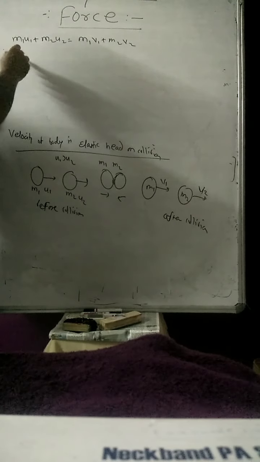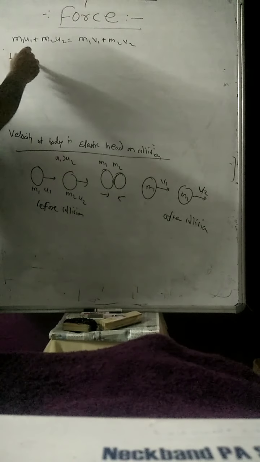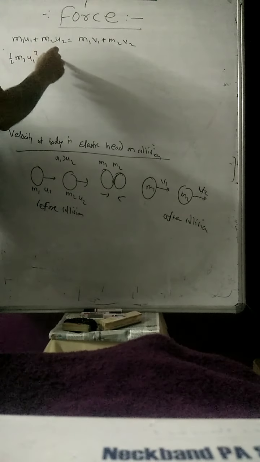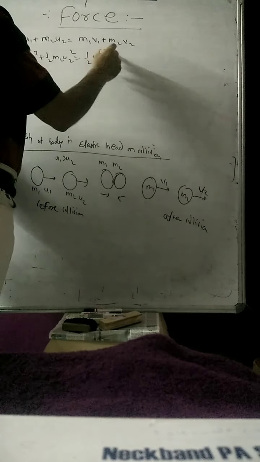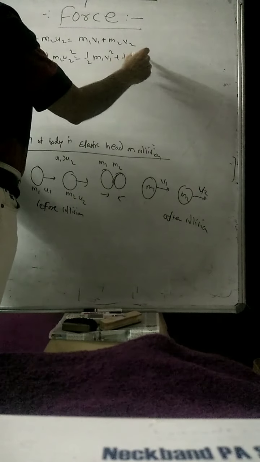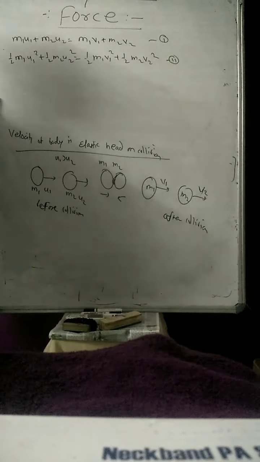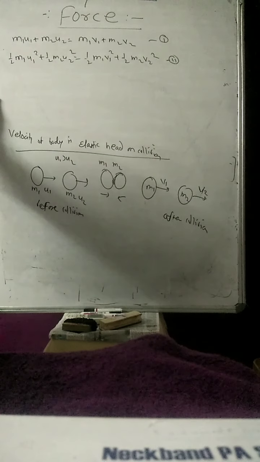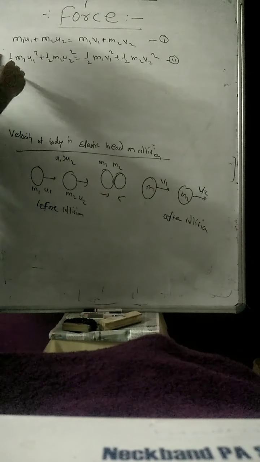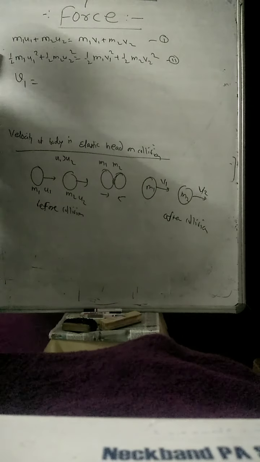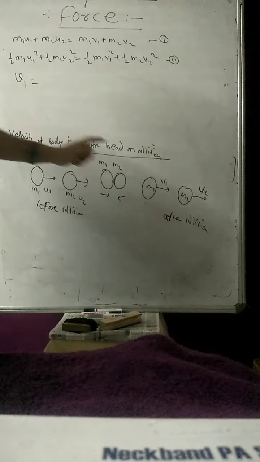Second, kinetic energy: 1/2 m1 u1 square plus 1/2 m2 u2 square is equal to 1/2 m1 v1 square plus 1/2 m2 v2 square. These are equation number 1 and equation number 2. Write down both equations and solve them, and you will get the equations for the final velocities v1 and v2.